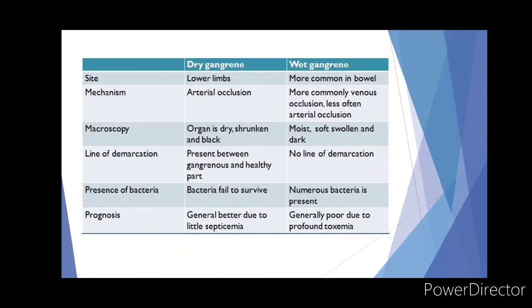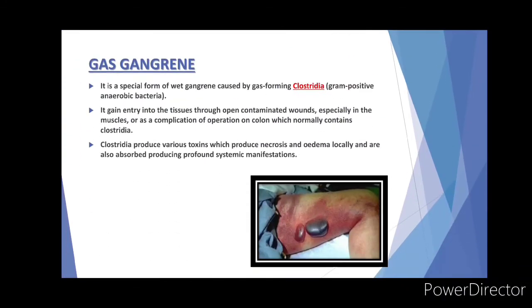Starting with gas gangrene, it is a special form of wet gangrene which is caused by gas-forming Clostridia, which are gram-positive anaerobic bacteria. It gains entry into the tissue through an open contaminated wound, especially in the muscles, or as a complication of an operation on the colon, which normally contains Clostridia. These Clostridia produce various toxins which produce necrosis and edema locally and are absorbed, producing profound systemic manifestations.